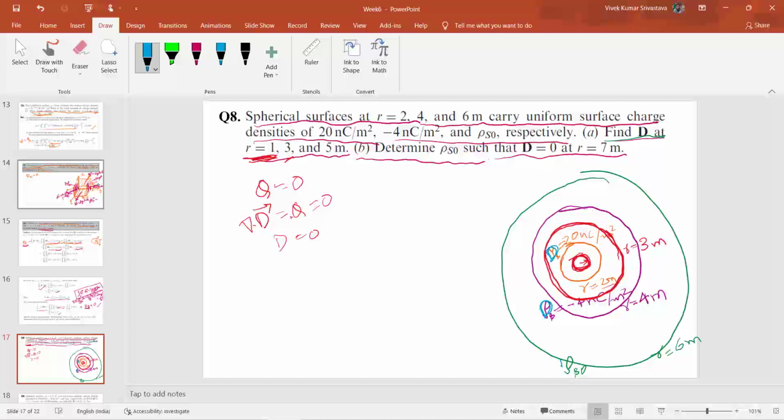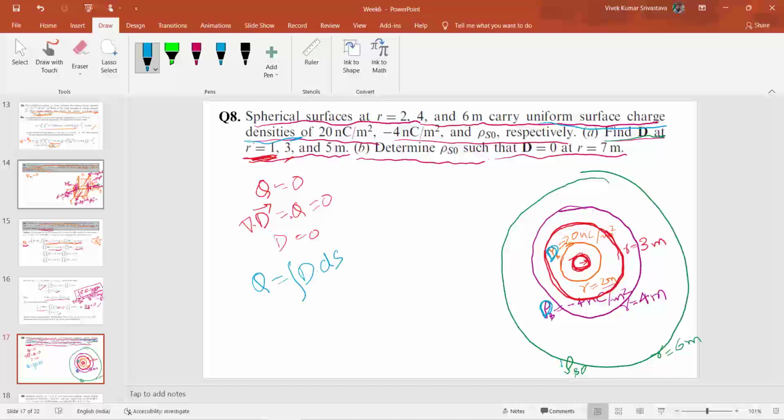That is given, uniform surface charge density. So for calculating how much charge is present on this surface, as we know, the charge present is defined as D dot dS.